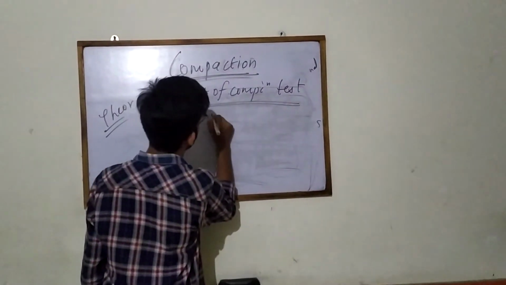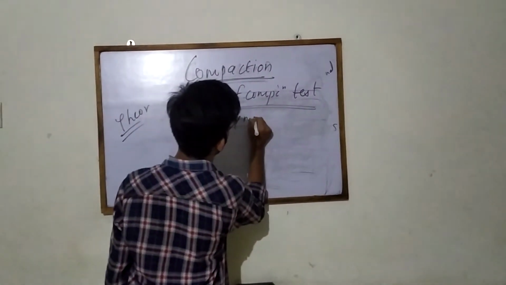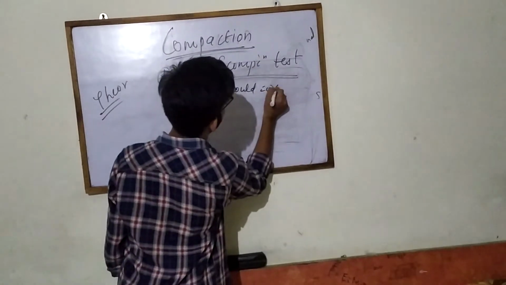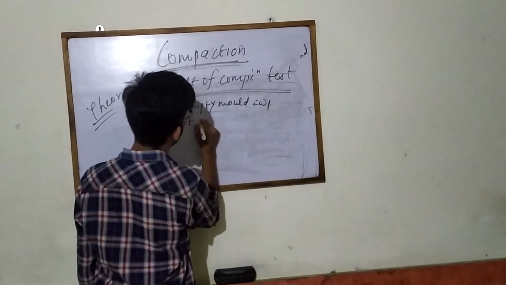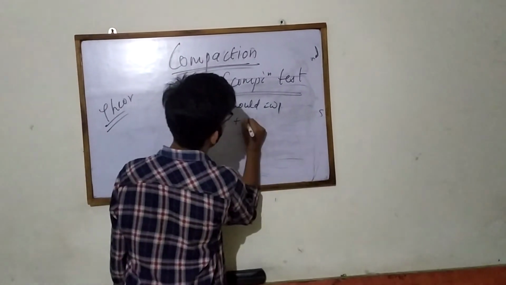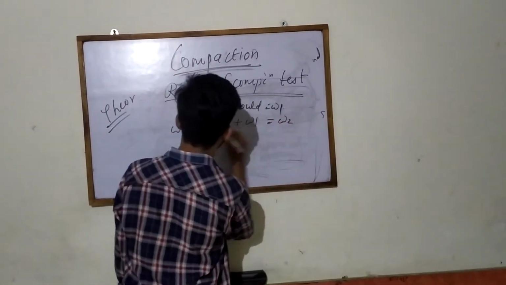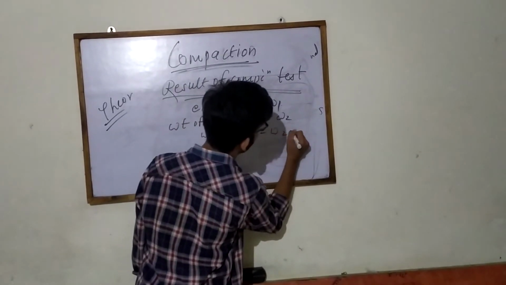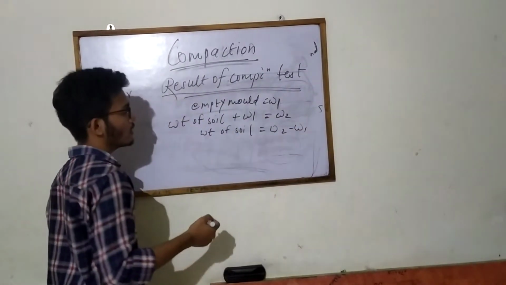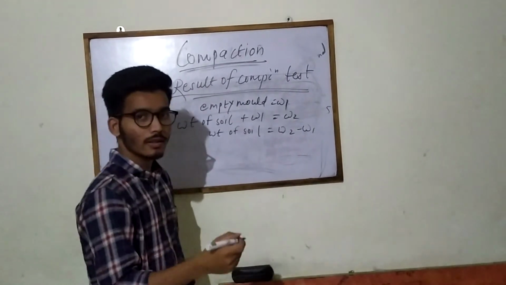Considering the empty mold equals W1, and the weight of the soil plus W1 equals W2. So the weight of the soil equals W2 minus W1, and the weight of the soil is W2 minus W1.